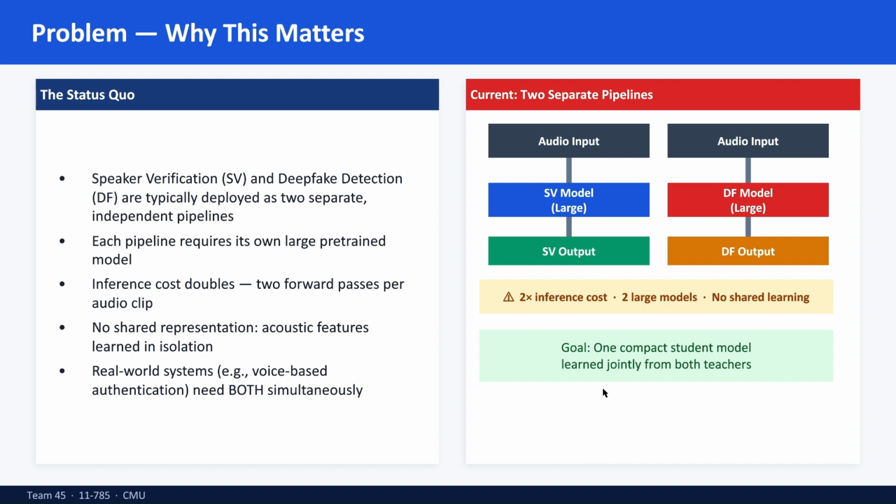To walk you through how we achieve this, we have structured our presentation into three logical parts. The approach: our architect Aryan will explain the dual teacher distillation strategy and our data pre-processing pipeline.